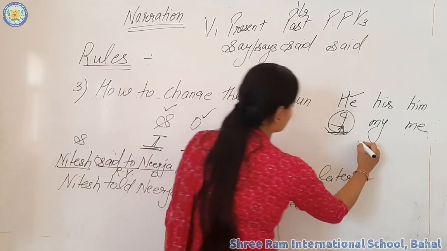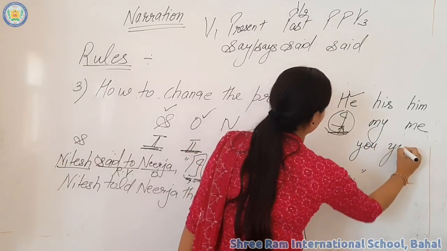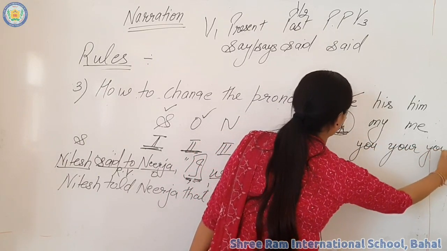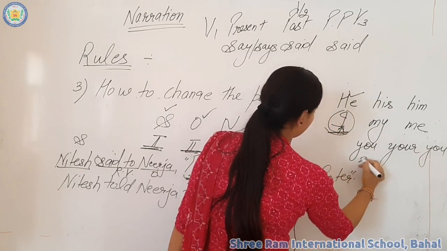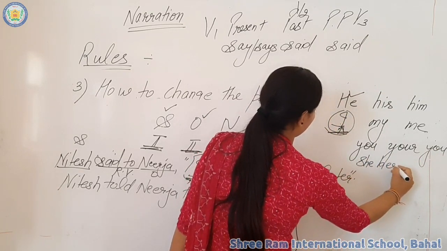So write down the second person cases. You are you, and Nirja is a girl. So we will write here she, her and her.